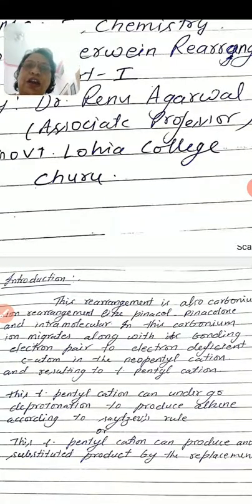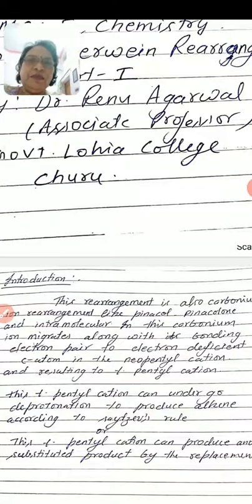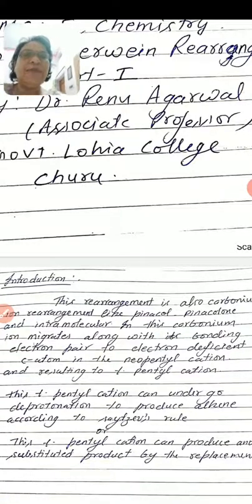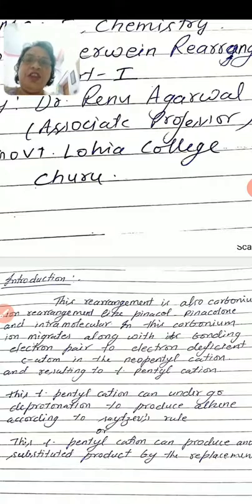This is also a carbonium-ion rearrangement like the pinacol-pinacolone rearrangement. It is also intramolecular. In this, what happens? First of all, a neopentyl carbonium ion is produced, then migration of one methyl group along with its bonding electron to the primary carbonium ion carbon produces a tertiary pentyl cation. Basically, this is the Wagner-Meerwein rearrangement.